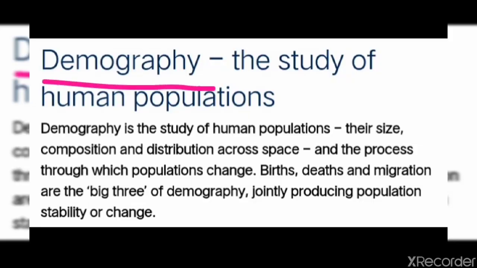Demography is the study of human populations, their size, composition and distribution across space, and the process through which populations change. Births, deaths and migration are the big three of demography, jointly producing population stability or change. So, it is the statistical study of human population.